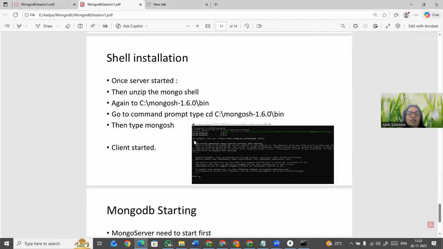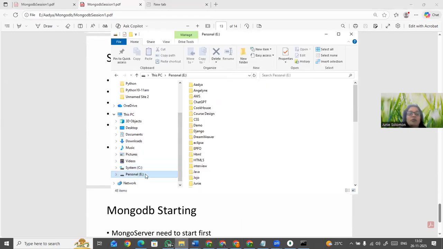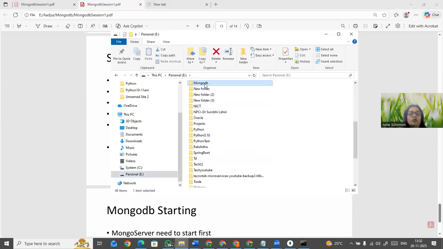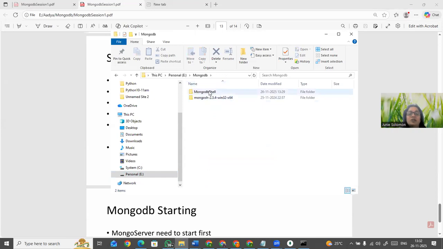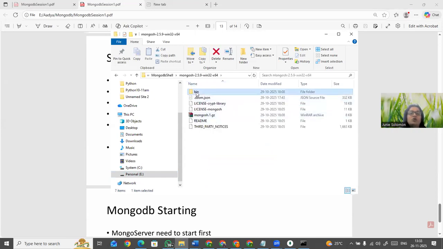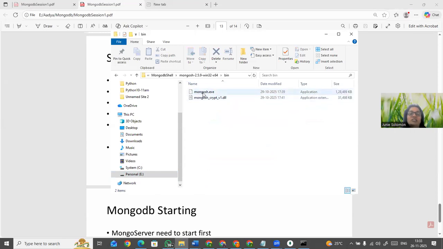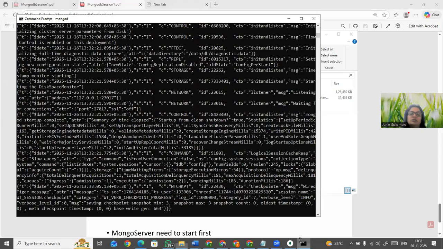So how to connect this? Where did you download? We unzipped our thing, right? I put it in the MongoDB folder, guys. So you have to go to your current working directory. There you can see my things are there. You should go to the bin. So this is the exe file which I needed for it, right? So now the server is started and it is ready.